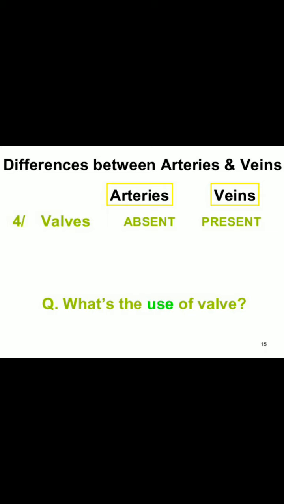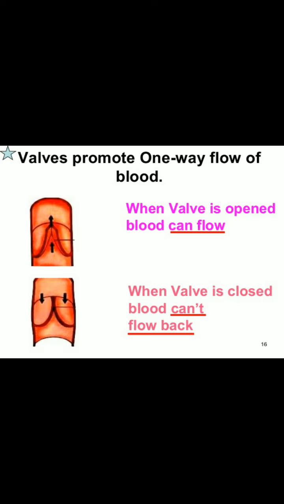What are the uses of valves? Valves promote one-way flow of blood. When a valve is open, blood can flow. But when a valve is closed, blood can't flow back. These are the uses of valves.